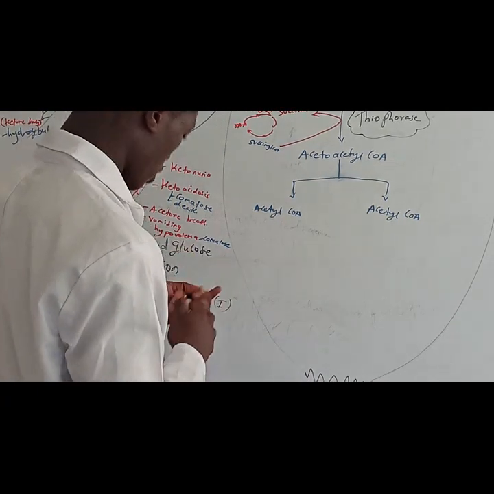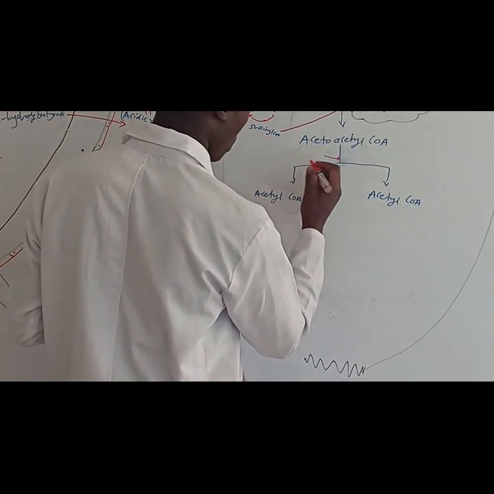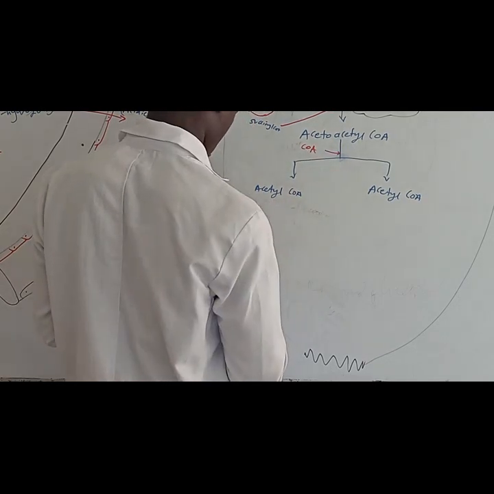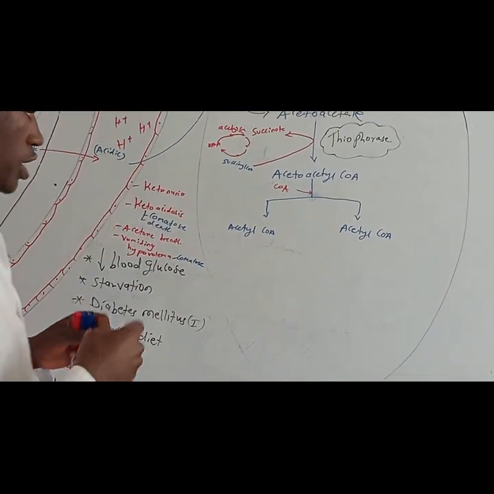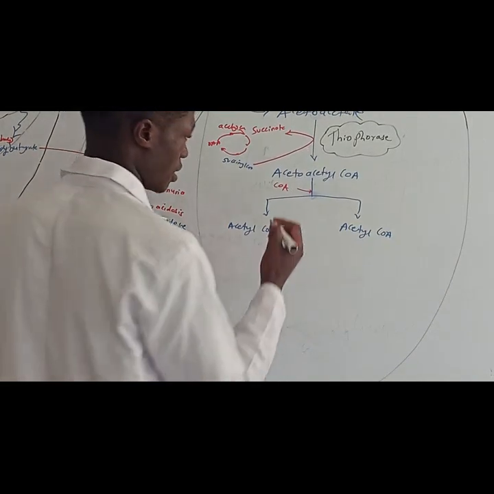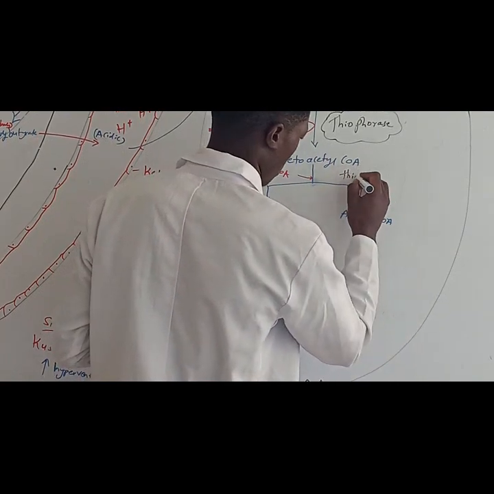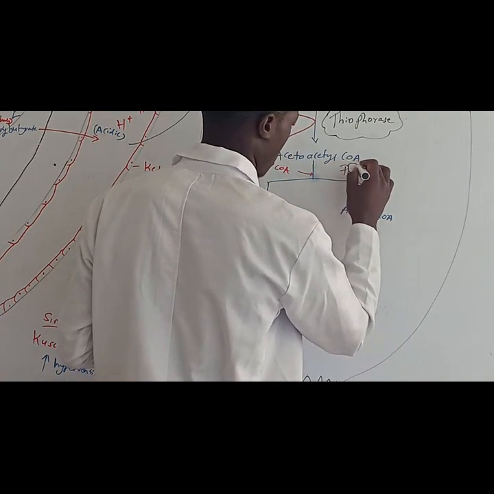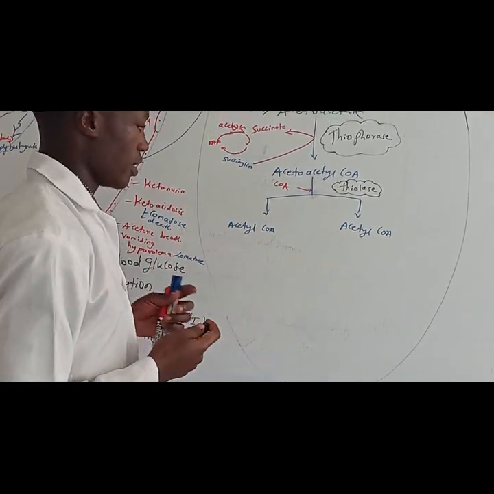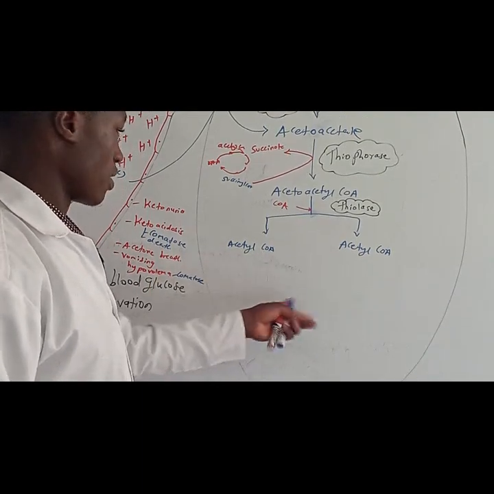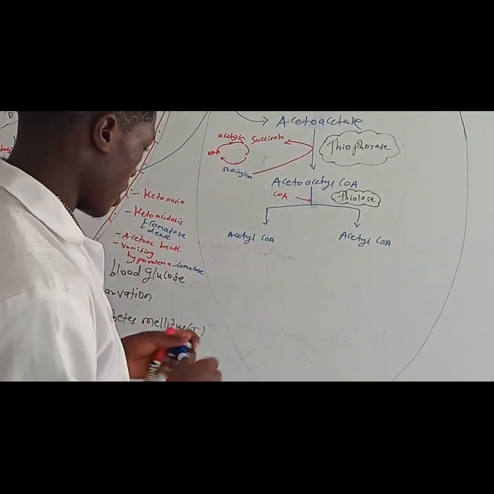Alright, now what is going to happen? We are going to introduce a coenzyme A. Now the name of the enzyme that's going to catalyze this reaction is called acyl-CoA acetyltransferase. So I'm just going to say thiophorase. Thiolase, not thiophorase. Thiolase enzyme. Or some books say acyl-CoA acetyltransferase. Now, where can you take the acetyl-CoA? Remember this? You can take this into the TCA, right? You can take this into the TCA.